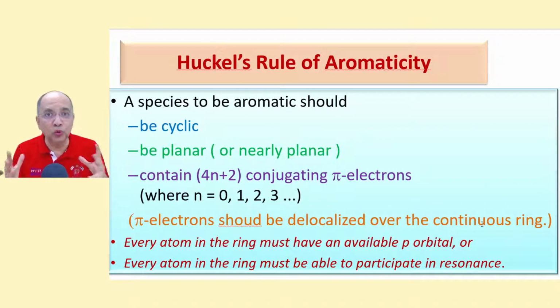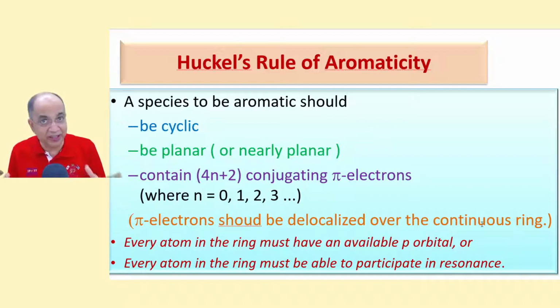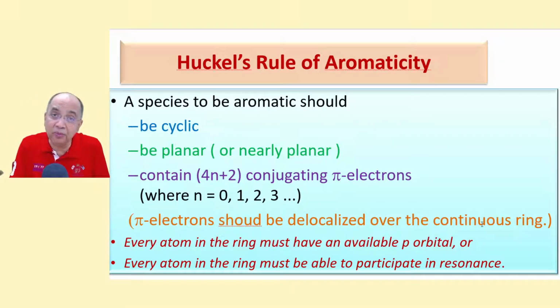Now let us know the rules that can be applied to find out which species are aromatic. I say species because it can be a neutral compound or it may be an ionic species. Aromatic species are more stable, less reactive. The qualifications for a species to be aromatic are: it should be cyclic.